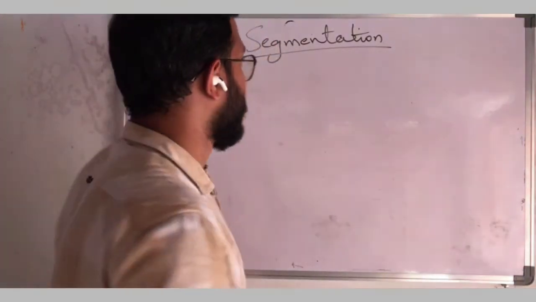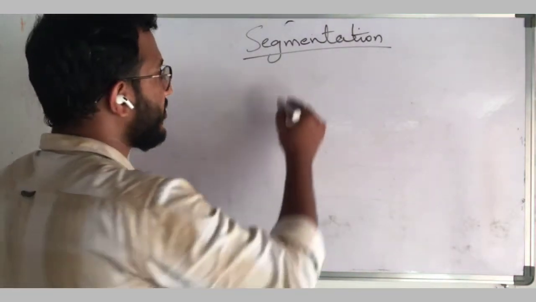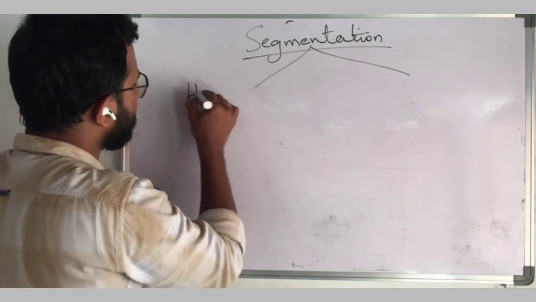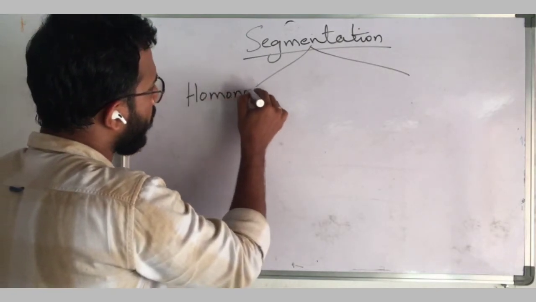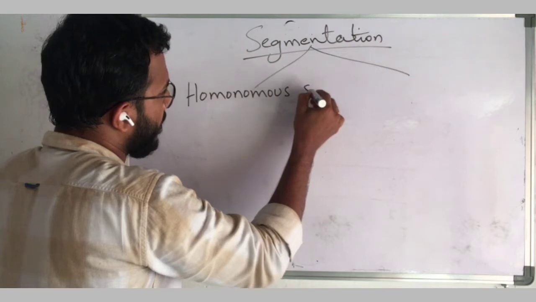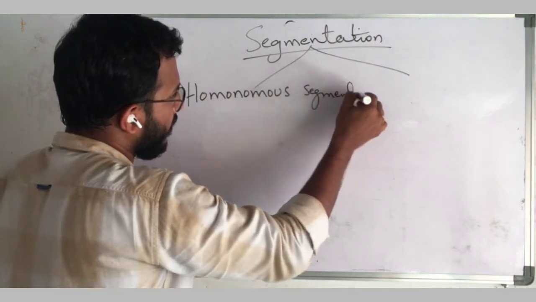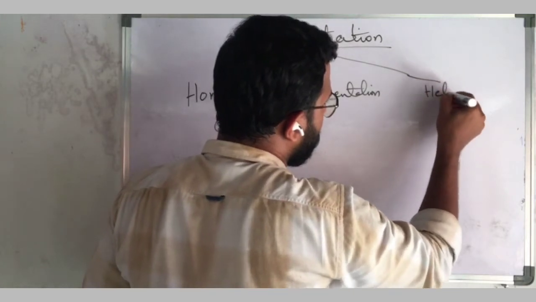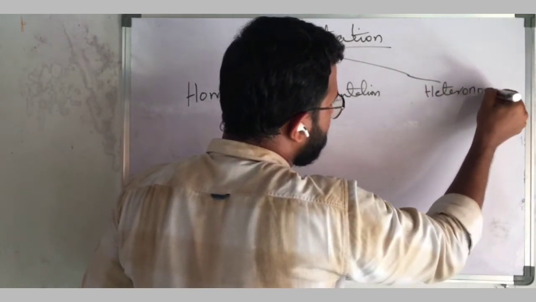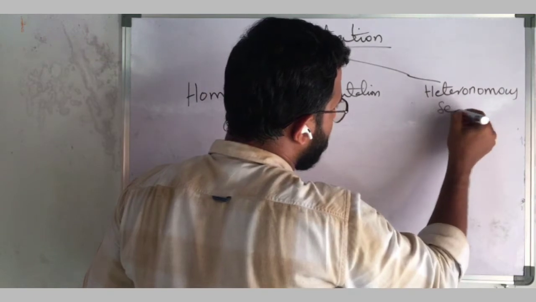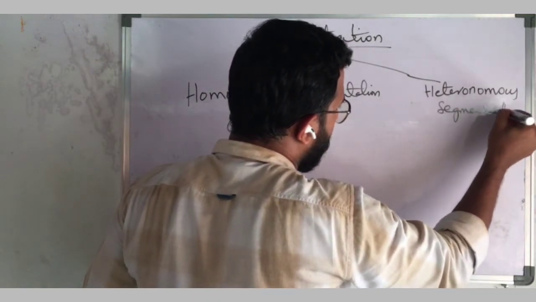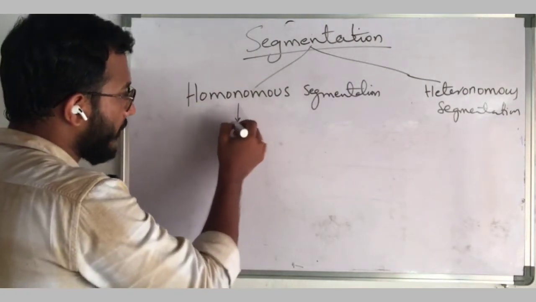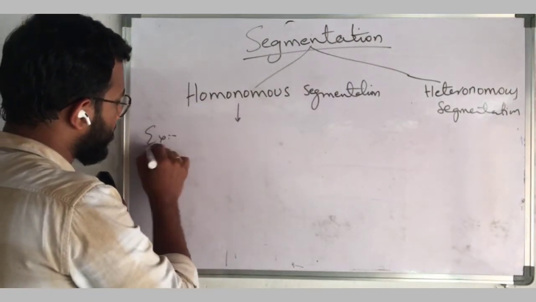Mainly there are two types of segmentation. The first one is homonomous segmentation, and the second one is heteronomous segmentation. Homonomous and heteronomous segmentation.